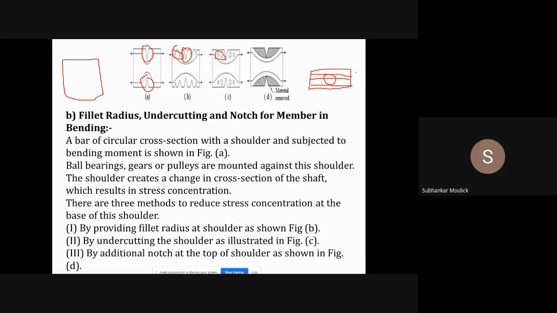This is lane number 1, this is lane number 2, and this is lane number 3. All 10 people are using lane number 2 to move from one end of the road to the other end. In between, a big ditch is there. What will happen? The chances of an accident occurring will be much more.